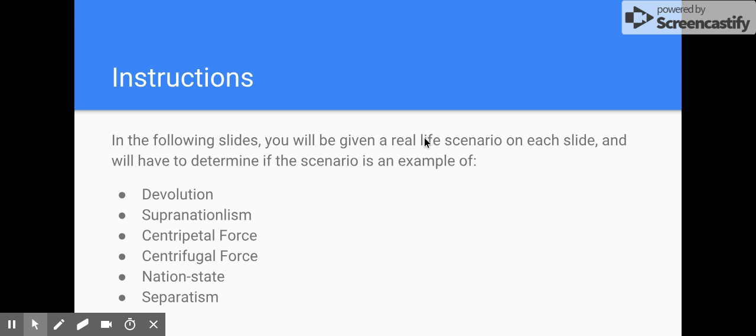review. So you had to go through these slides and determine for each scenario, does it correspond to devolution, supranationalism, centripetal force, centrifugal force, nation state, or separatism. Here we go.